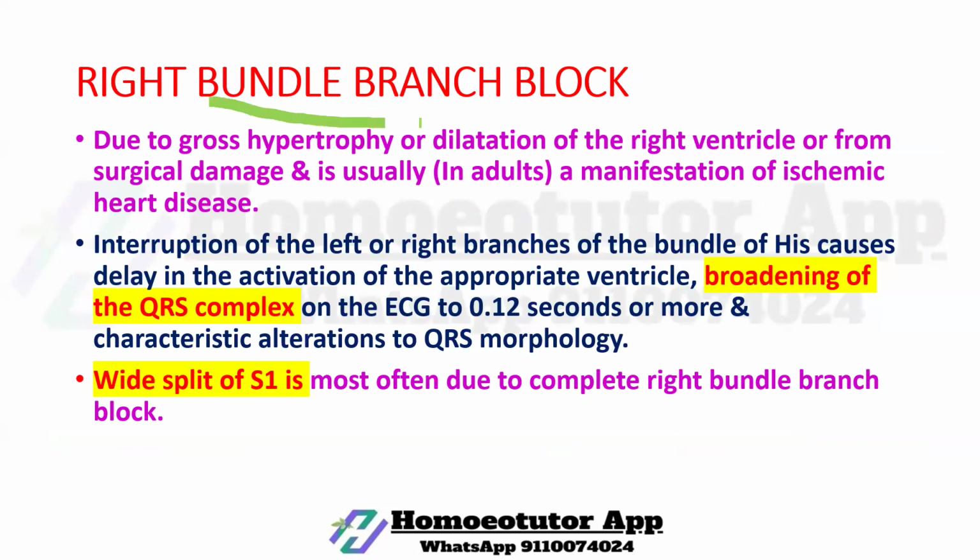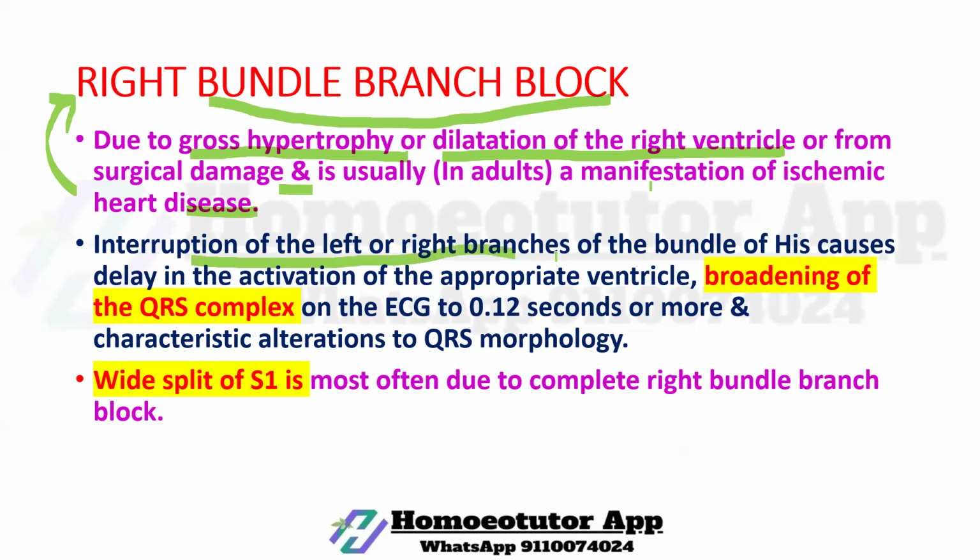Next, right bundle branch block. Here, due to gross hypertrophy or dilatation of the right ventricle or from surgical damage, a manifestation of ischemic heart disease is found in case of right bundle branch block.